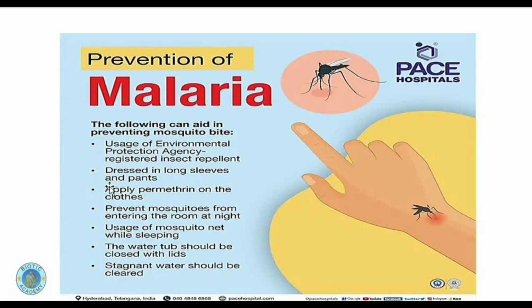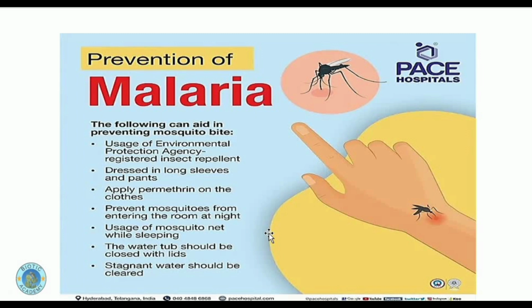Now you can see over here, these points will help you to understand. We need to use insect repellents which will protect our skin from the bite of the mosquito. We can wear full sleeve suits and pants which will not leave any space for the mosquito to bite us. We can apply permethrin on the clothes. Permethrin is basically a lotion that will not allow the mosquito to come near your body or to bite your skin. Prevent mosquitoes from entering the room at night by using a net or any such repellent near the door, which will not allow the entry of the mosquito during the night time.